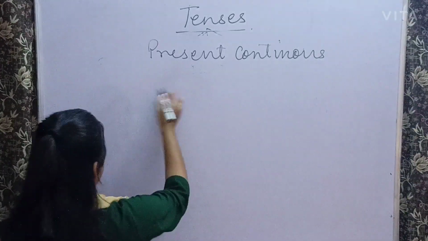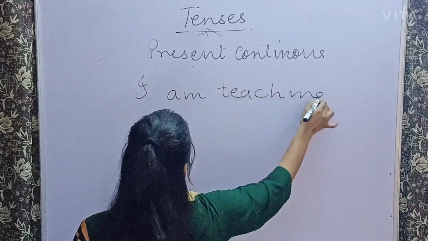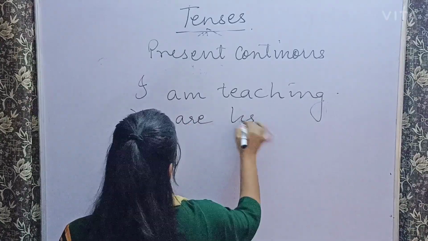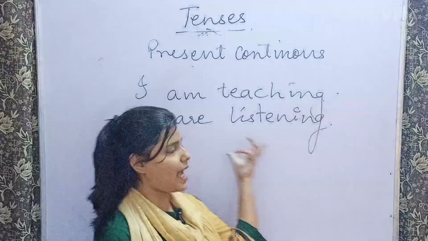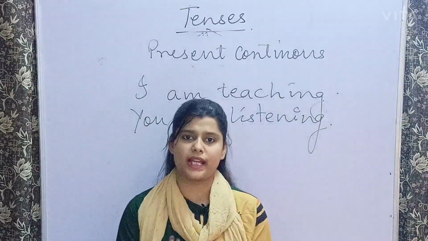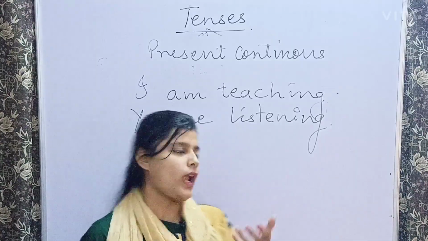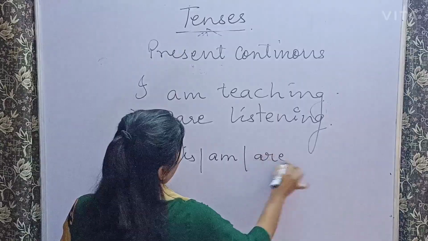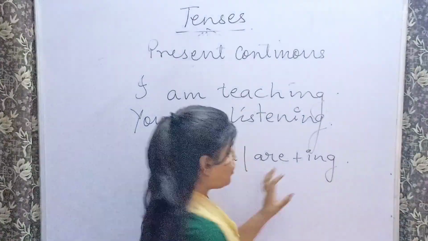Suppose I say I am teaching, and then I say you are listening. This is the activity that you are doing. This action is going on at the time of my speaking. These kinds of sentences are your present continuous sentences, and they generally have is, am, are plus the ing form of the verb.